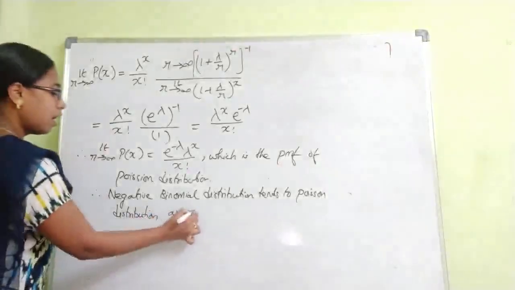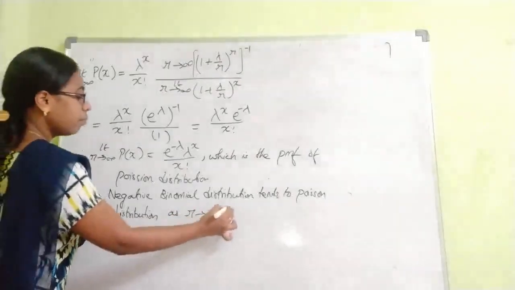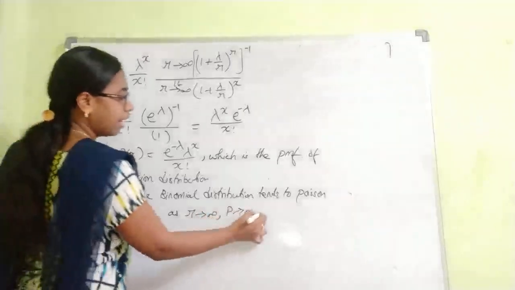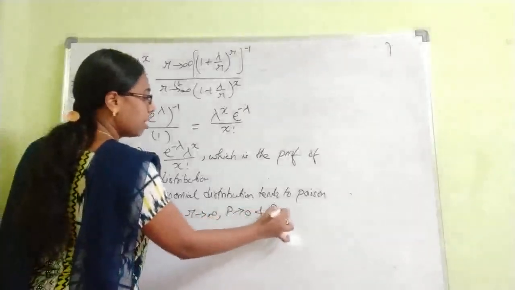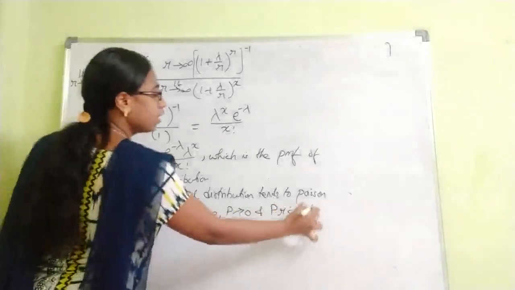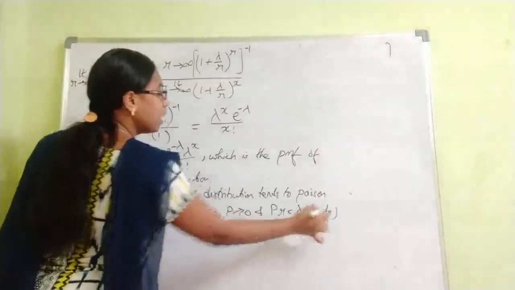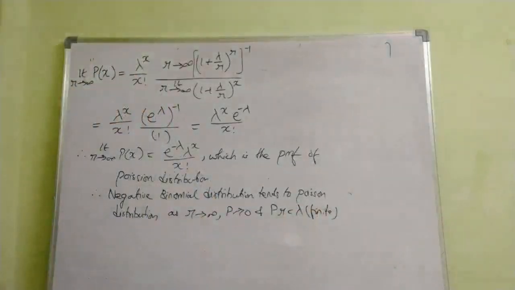As r tends to infinity and p tends to 0 and p into r is equal to lambda, that is finite. So under these conditions we say that the negative binomial distribution tends to the Poisson distribution.